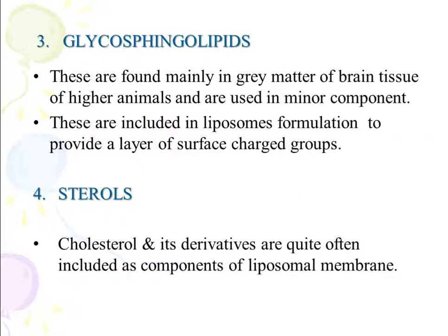Then glycosphingolipids. They are found mainly in gray matter of brain tissue of higher animals. They are included in liposome formulation to provide a layer of surface charge groups. Then there are sterols, cholesterol and its derivatives. They are quite often included as components of liposomal membrane.